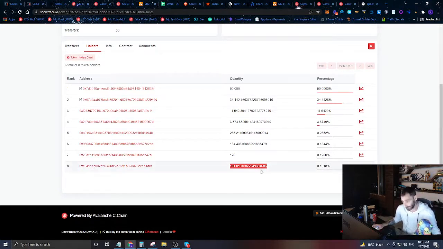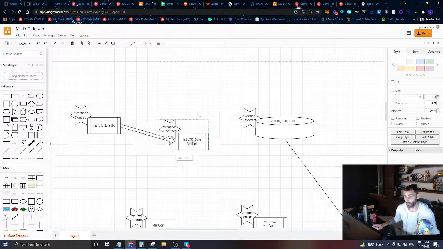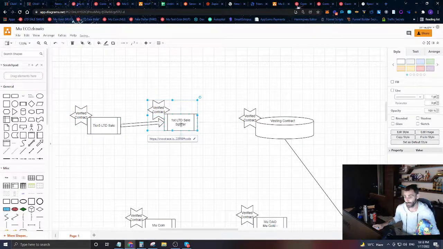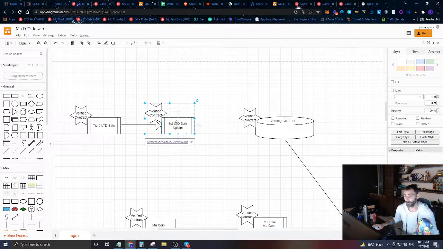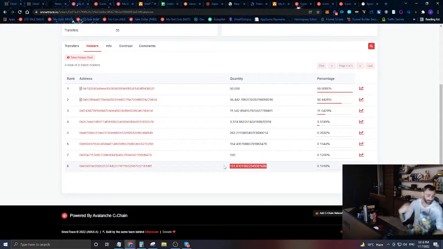They just saved a huge amount of money. They got some software that they wanted. They paid some Mu Gold, but guess what's going to happen to that 100 Mu Gold? They paid 100 Mu Gold to this contract, and this contract took that 100 Mu Gold and sent it to this other contract, which sent that Mu Gold to everybody who currently owns Mu Gold. So this guy would actually get some money right back. He's going to get an even bigger discount on buying the software, because he's going to get some of that Mu Gold automatically sent back to him. So hopefully that makes sense.